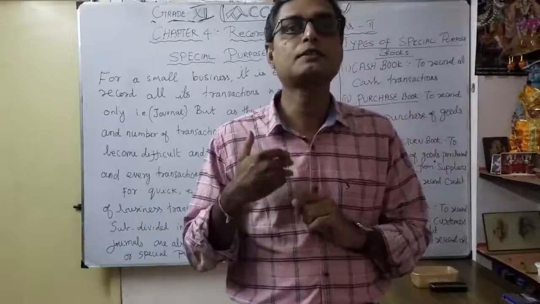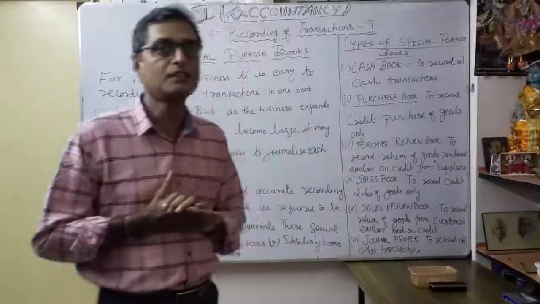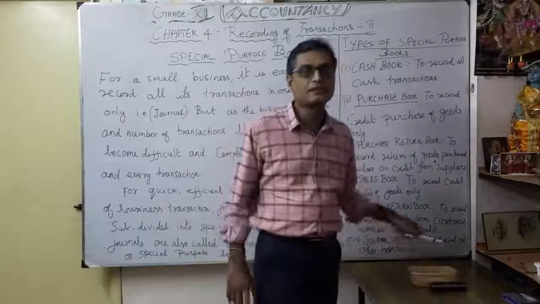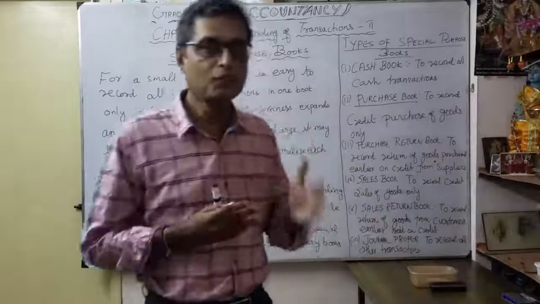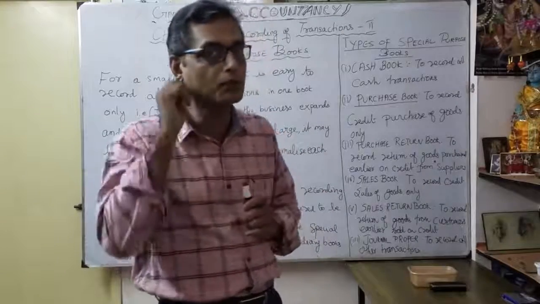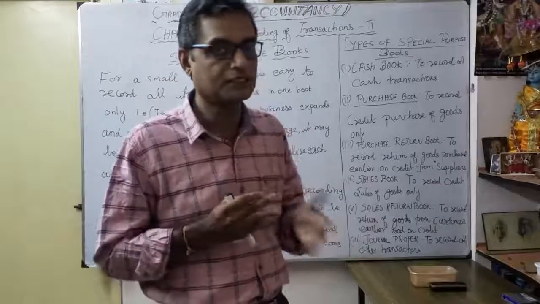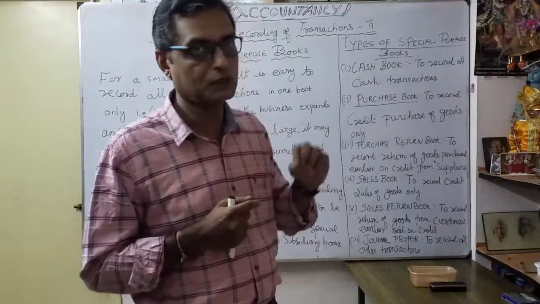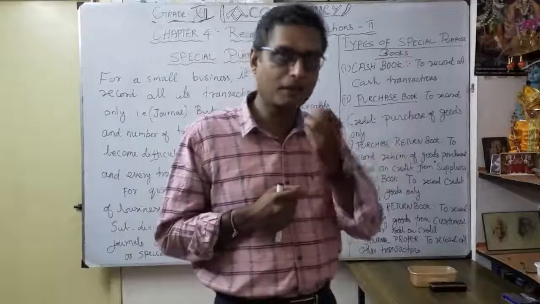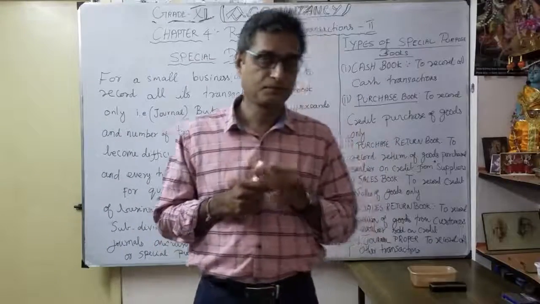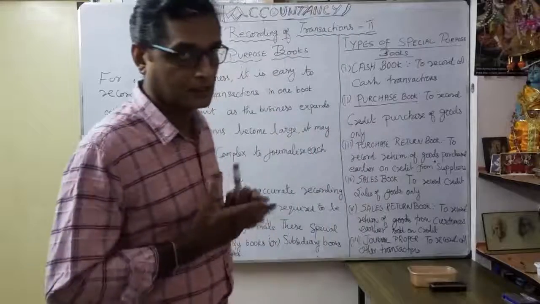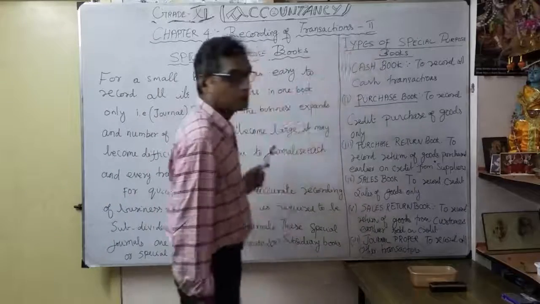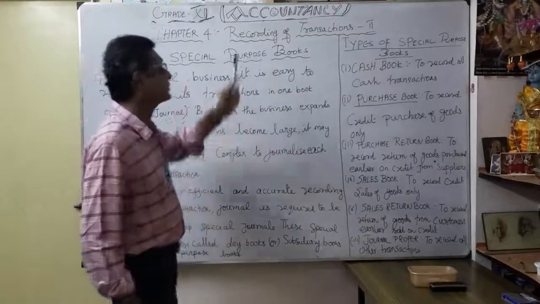Now we are moving to chapter number 4, recording of transaction part 2. That is the heading. This chapter is very interesting and very important. As you know, you already learned about one of the important ledgers, the cash book. In the previous video you learned how to prepare journal entries for the cash book and get the balancing. Similarly, the 4th chapter, recording of transaction part 2, is about special purpose books.